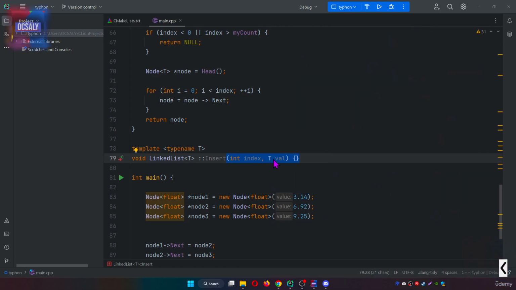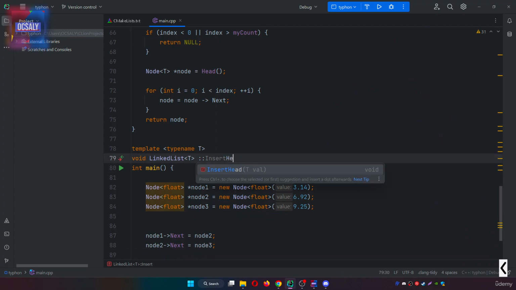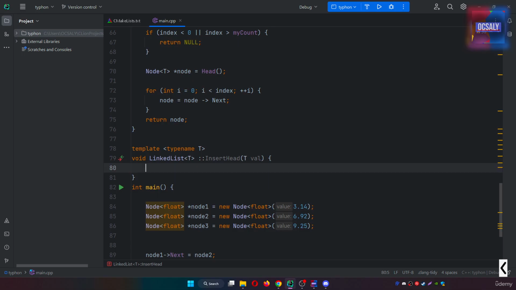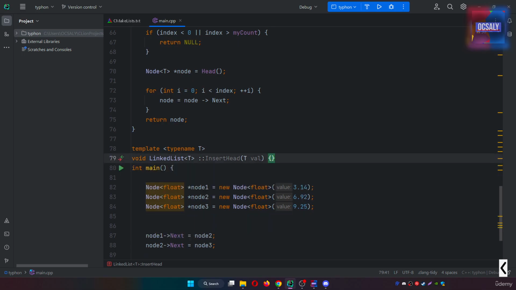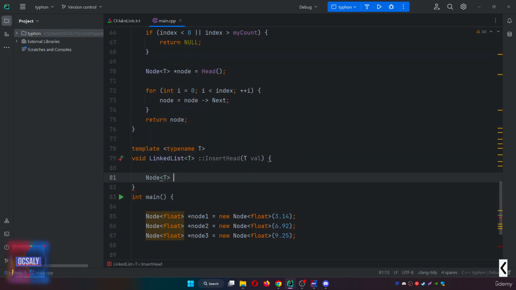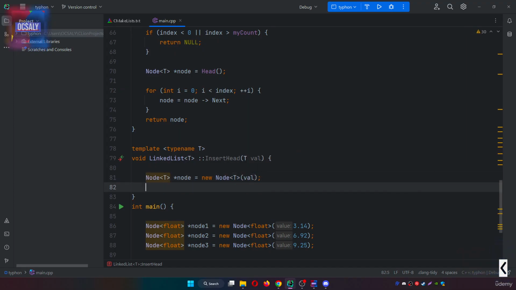So let's clear this and come here. Now we're going to add the insert head, and as you can see, we just need val as a parameter. Inside the insert head function, we're going to create a new node. So the new node is going to be a template node with the value.